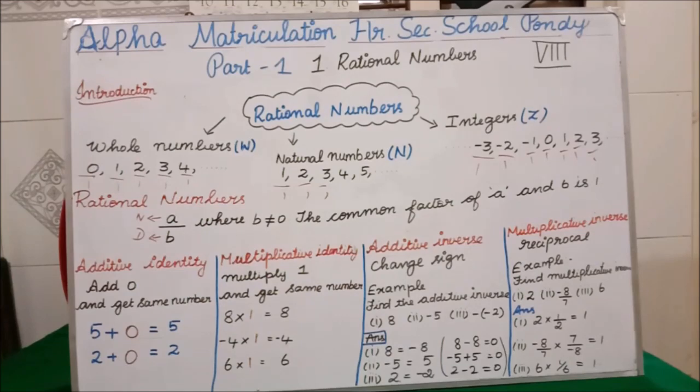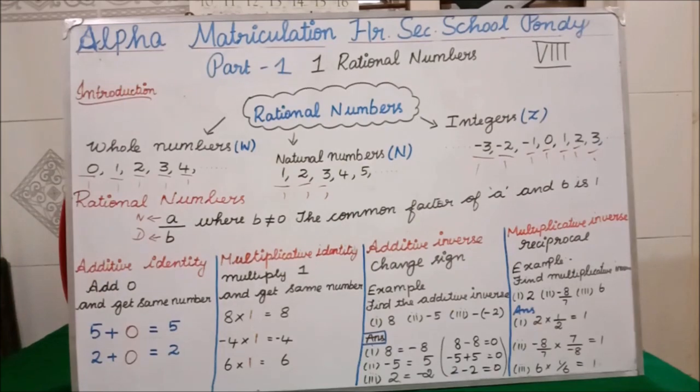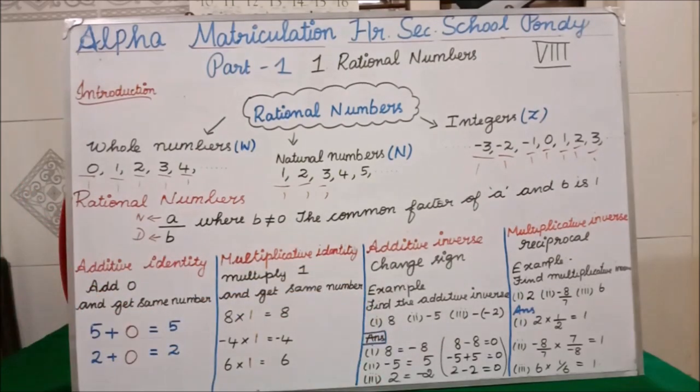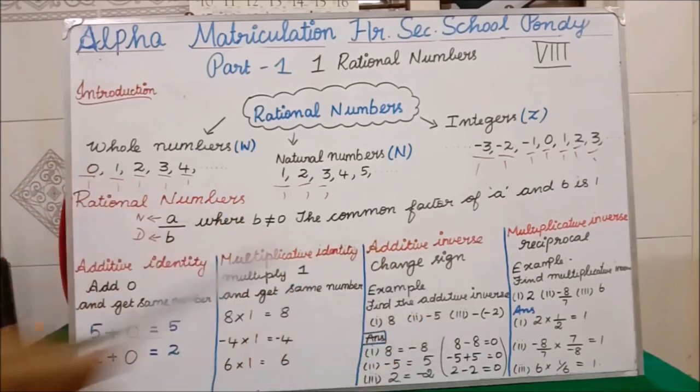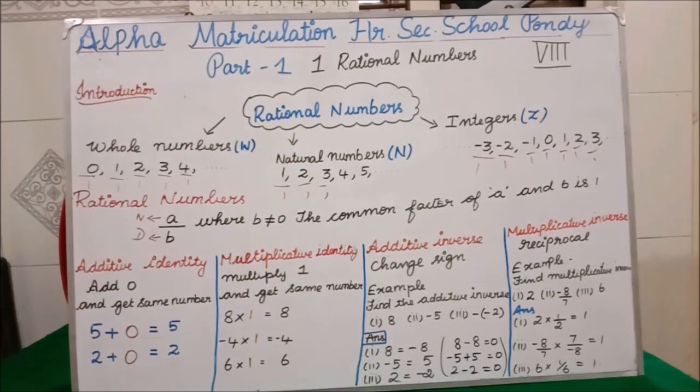Clear all of you? Similarly, find the additive inverse of minus 5. You have to change the sign. Minus 5 will become what? Positive 5. Similarly, the third question we have is minus of minus 2, which means what? Minus into minus is plus 2. To confuse you, they are giving the question like that.